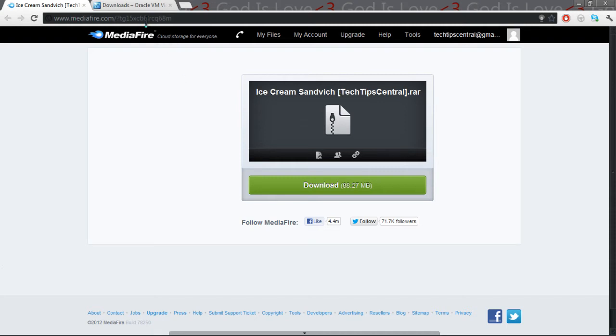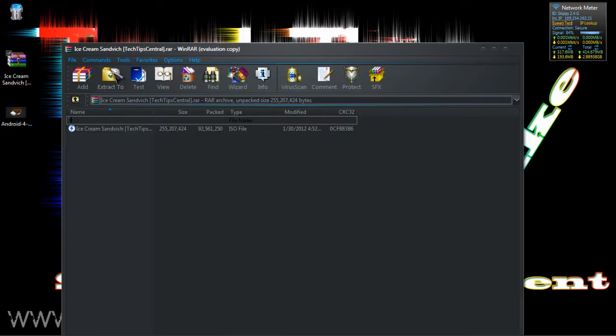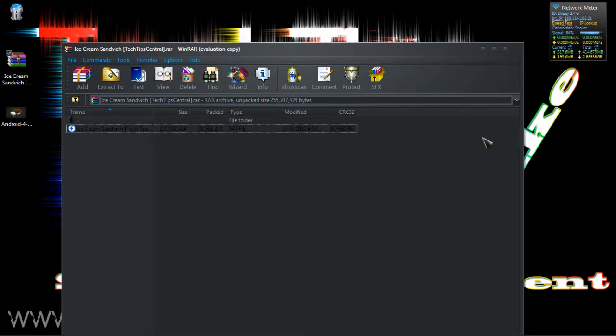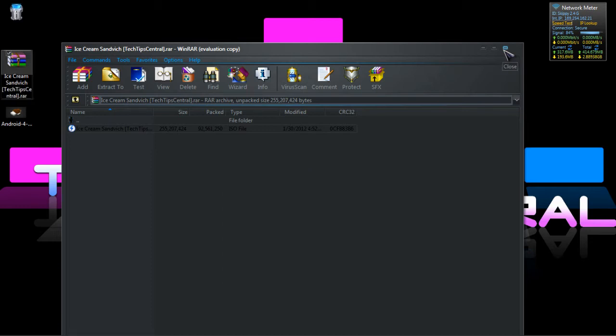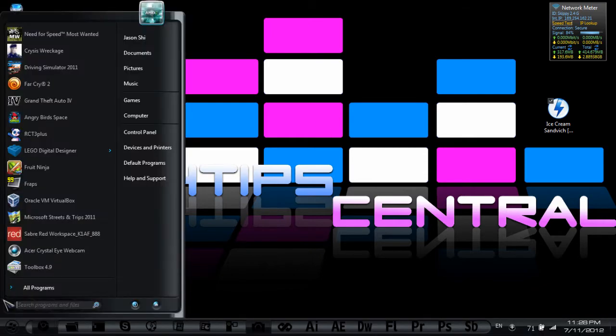And then go ahead to this link. Links will be in the description. Download this RAR file. Once you've got it downloaded, open it up and extract the ISO to your desktop. And exit out of that. Now open VirtualBox